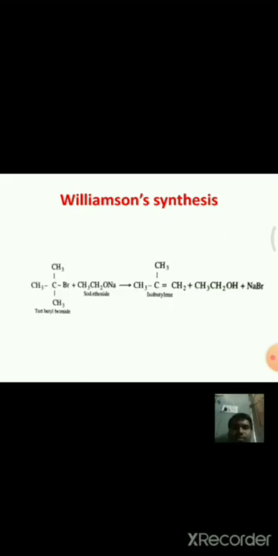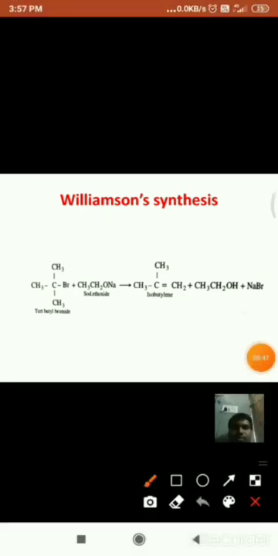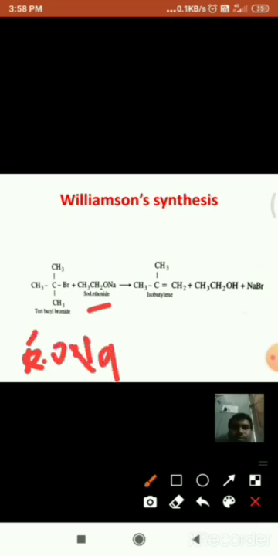And coming to, see here, for example, if we take this sodium ethoxide, actually what happens, see here, we have to take this tertiary butyl, that means RONa, that means R is the tertiary butyl group.